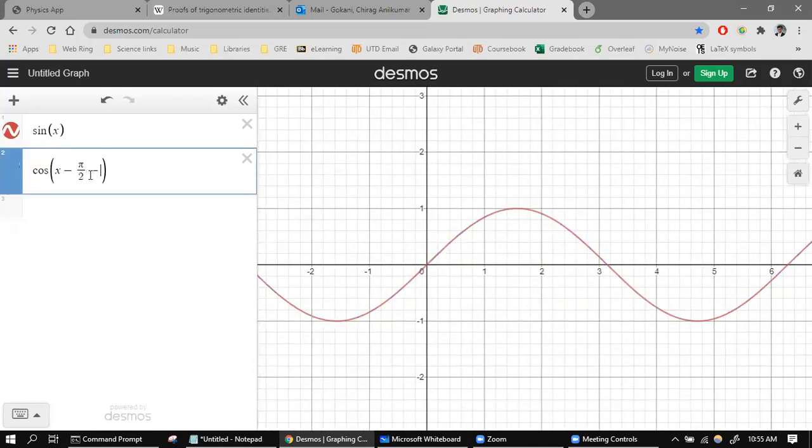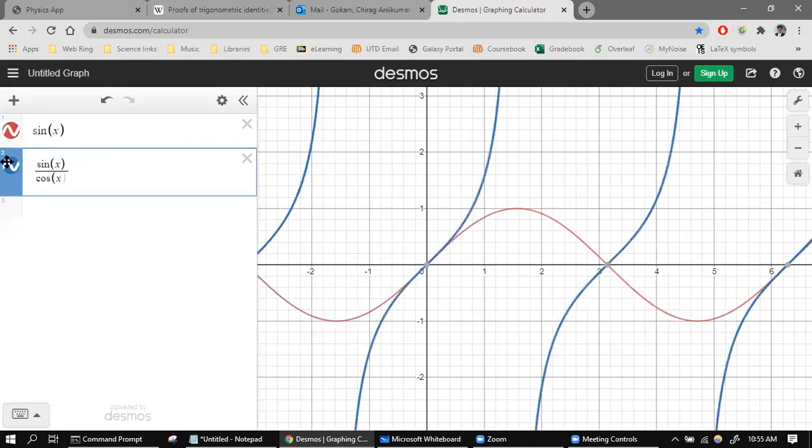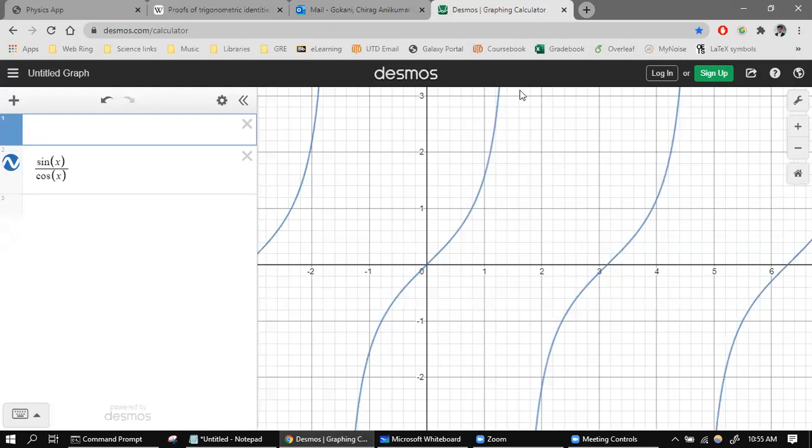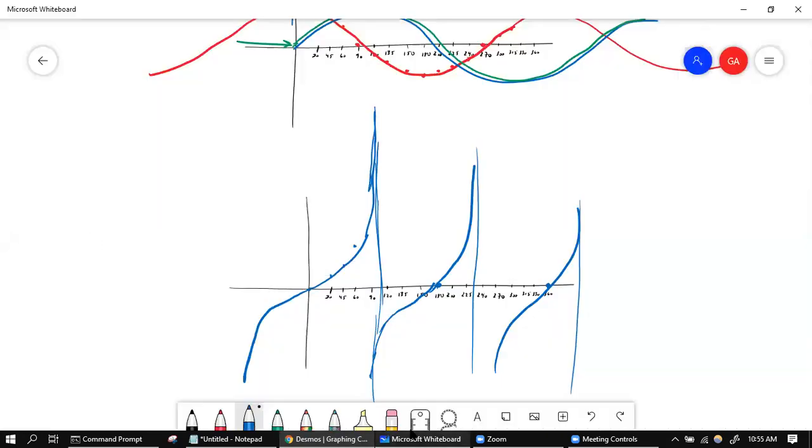If I moved it over by a very small amount, you can see how they're overlapping now. So anyway, this is a verification of that result. Now I would like to divide sine by cosine. So I'm going to do sine divided by cosine, because supposedly this is tangent. And indeed, we got the same exact shape that I just drew for tangent. See, it was even in blue. See how this was my graph for tangent? Well, here indeed, you got the same shape. So sine divided by cosine is indeed tangent.